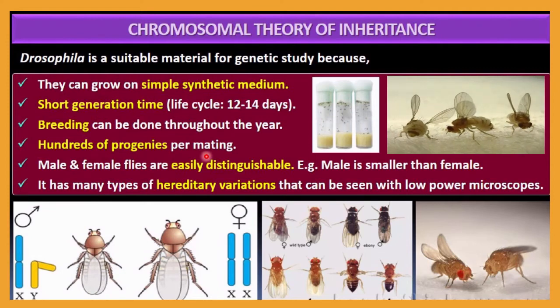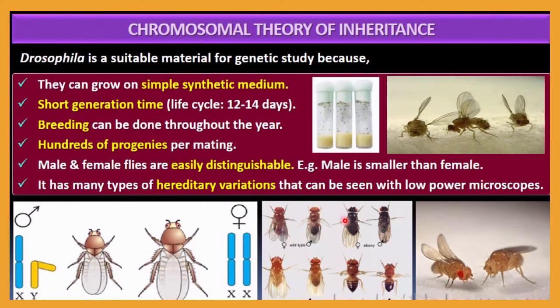Hundreds of progeny per mating, hundreds or thousands of progeny will be obtained, and it is also beneficial to the scientist. Male and female flies can easily be distinguished because of the features you can see here. The male is smaller than the female. Here you can see this is a male having XY chromosomes and it is shorter than the female. The female is larger and has XX chromosomes, and in this way male and female can be easily identified.